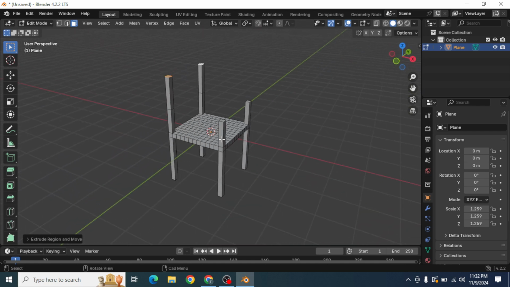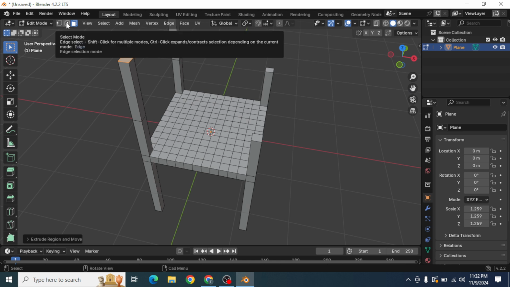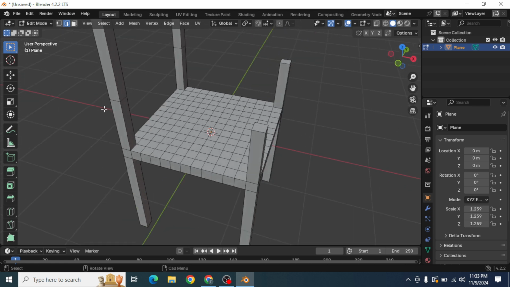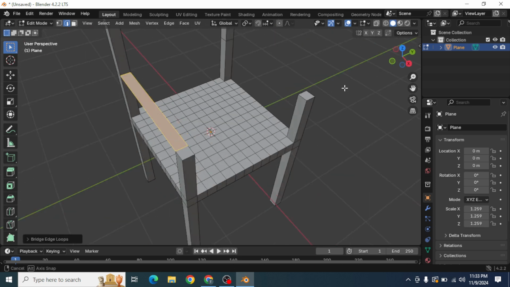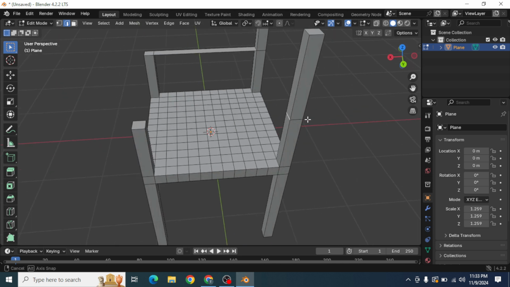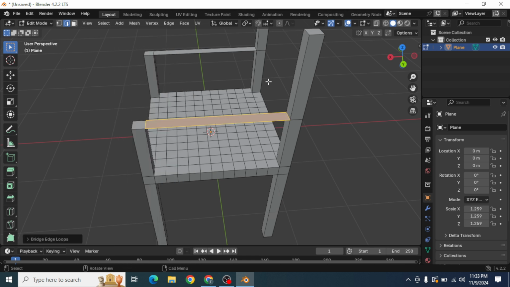Now select edge selection. Select these two edges and right click, select bridge edge loops, as well as on this side, select these two edges and right click with your mouse, select bridge edge loops.